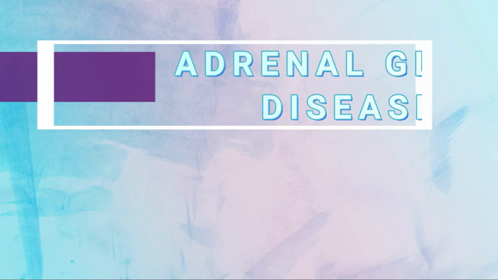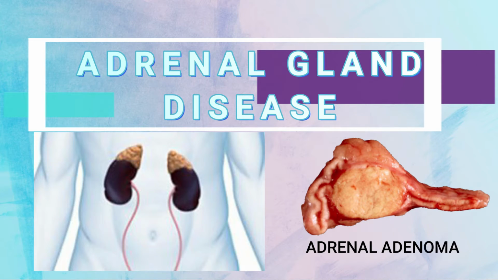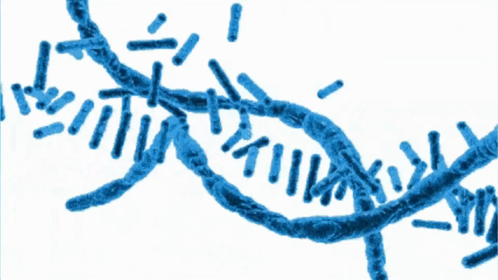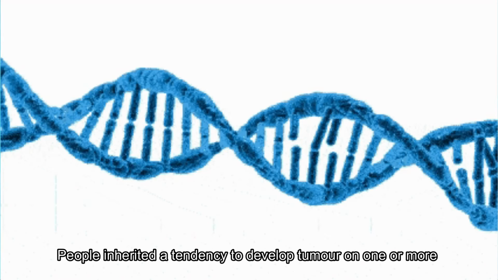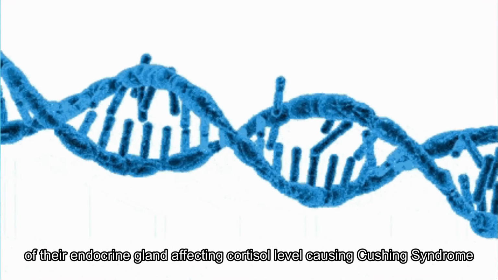After that, adrenal gland disease, where the most common is a non-cancerous tumor of the adrenal cortex, called adrenal adenoma, which can produce too much cortisol. Last cause is familial Cushing syndrome, where people inherit a tendency to develop tumors on one or more of their endocrine glands, affecting cortisol level and causing Cushing syndrome.